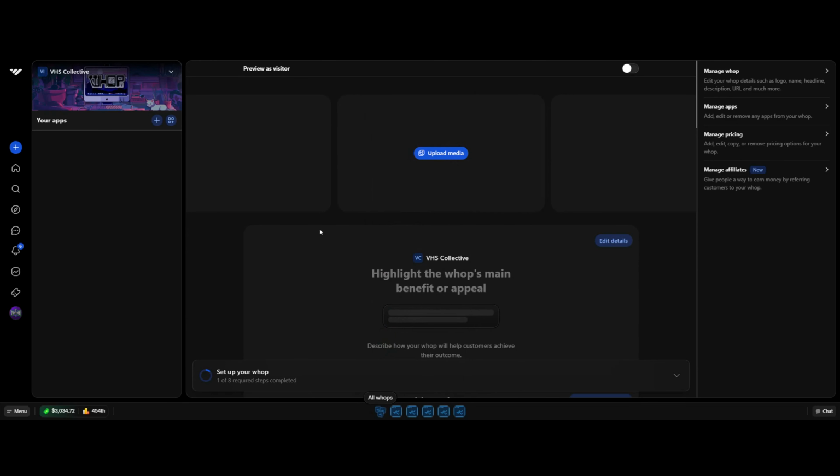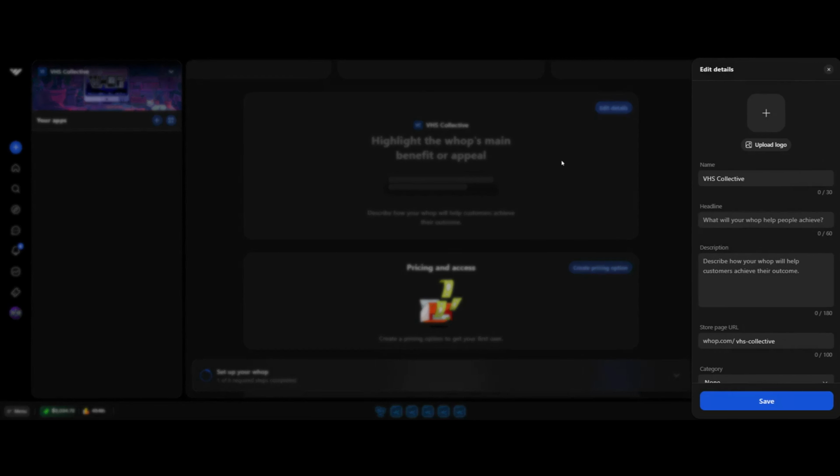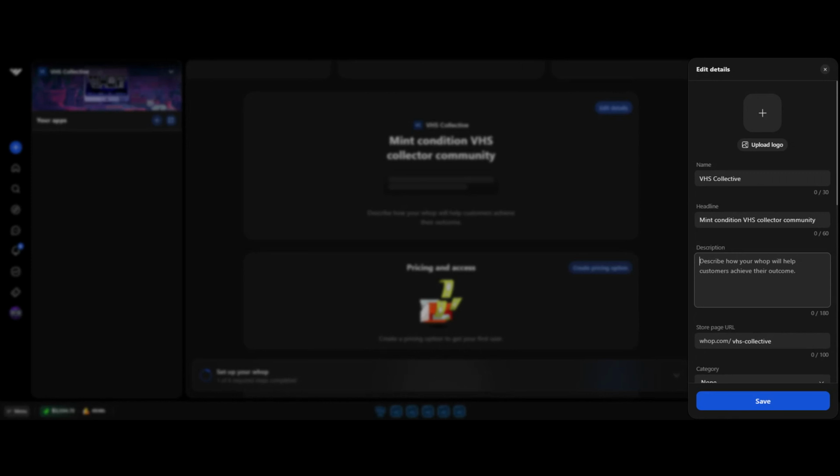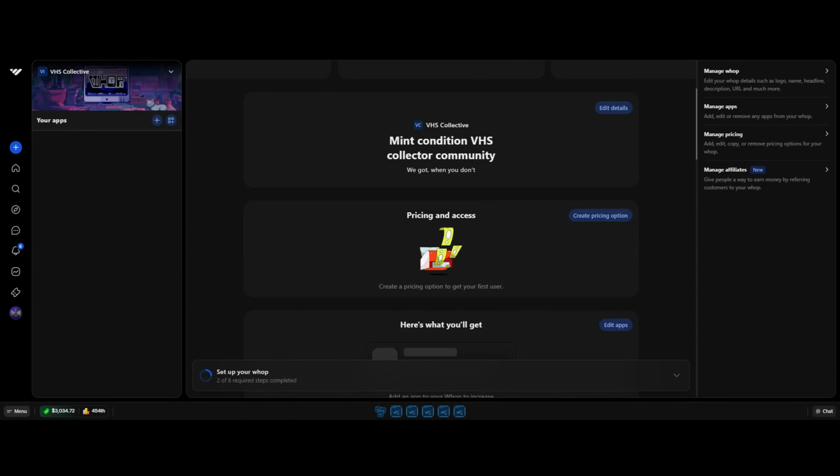We don't have anything else inside of this, but we'll upload our media, we'll edit our details, we'll add the headline, which we said earlier. We say save information. Headline was a mint condition VHS collector community. We're gonna say save. It's gonna pop up there. You can say whatever you want here, like we got it, you don't. Probably that's the description, right? We got it when you don't. And so we save that, boom, bang, boom, and then there you have it.